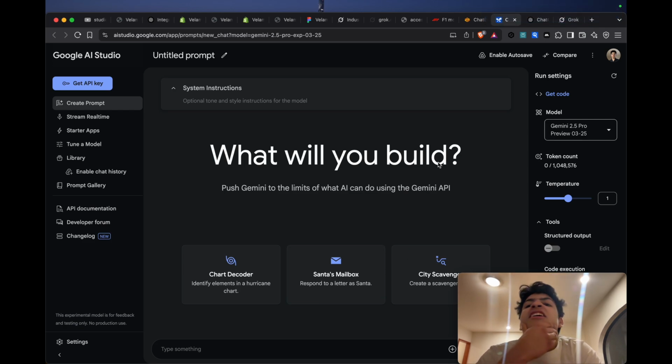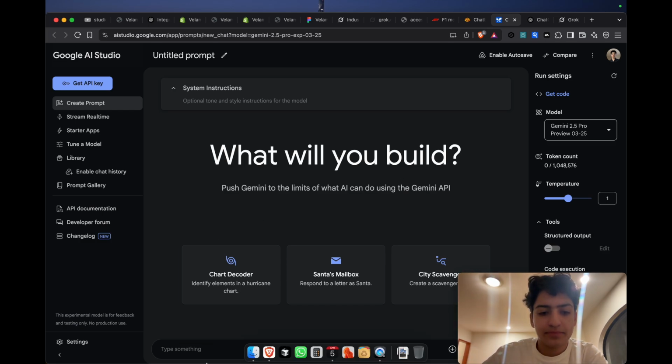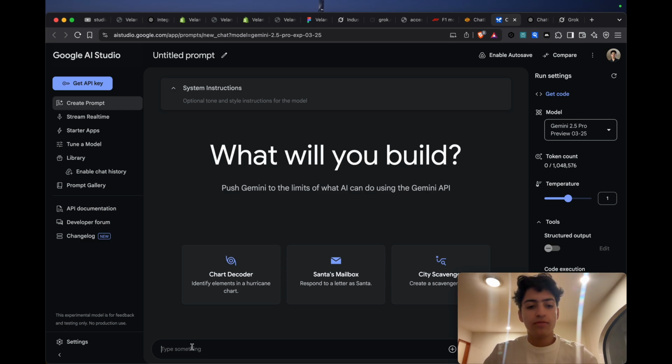Let's say I want a query to find out what the most valuable industry is. Let's go through it. So, what's the most valuable industry in the world as of April 2025?